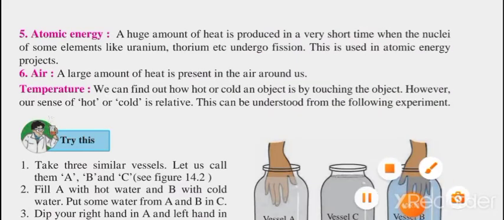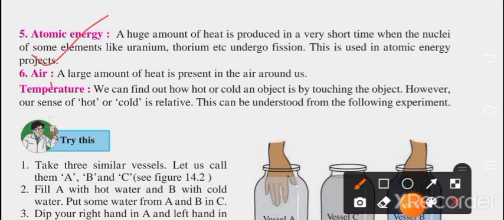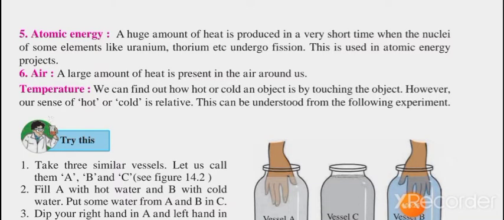Now next is atomic energy. A huge amount of heat is produced in a very short time when the nuclei of some elements like uranium, thorium, etc. undergo fission. This is used in atomic energy projects. Bomb explosions are all parts of atomic energy only. When uranium and thorium undergo fission, a lot of energy is released, and that is called atomic energy.